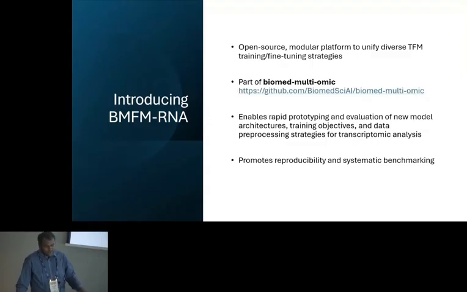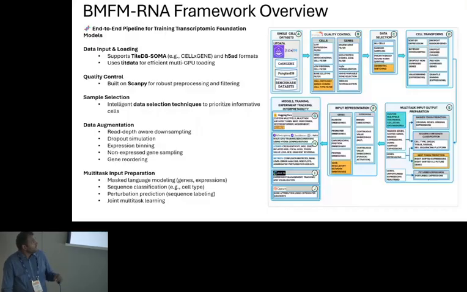So this is our overall pipeline. It has details on how we load the data, what kind of quality controls we use, and how we select the data, with different kinds of sampling strategies. Do we really need 50 million cells, or do we just need 1 million cells to train these foundation models? That's a big question that we also answer through this platform. And what kind of transformations do we allow? Again, we build on top of existing open source libraries, for example ScanPy, AnnData, Hugging Face, PyTorch Lightning, ClearML, and Captum if you want to do gene attribution. We brought all these different libraries together to build this foundation model framework for transcriptomics.